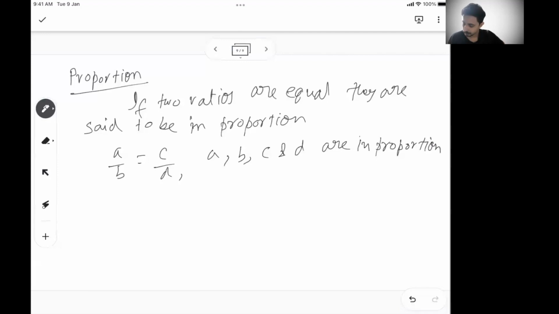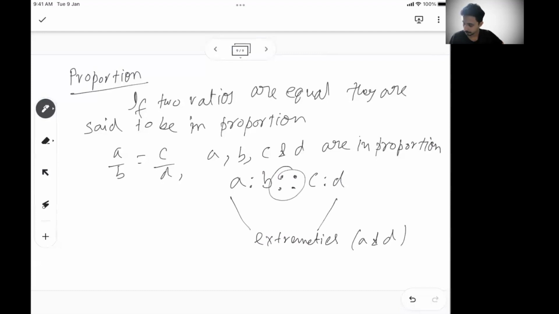So how to write it? Normally they write it as A by B with two dots like this. This is the sign of proportion. Out of this, A and D are called extremities because they lie at the end, and B and C are called means. So I know from here I can write AD is equal to BC.